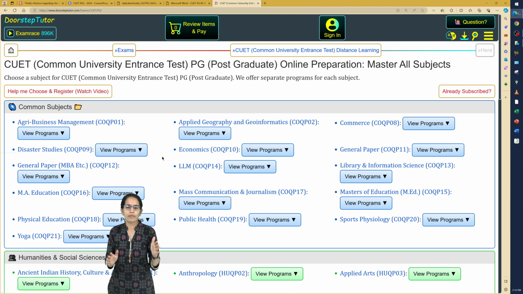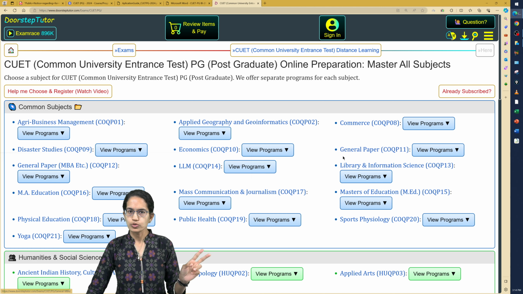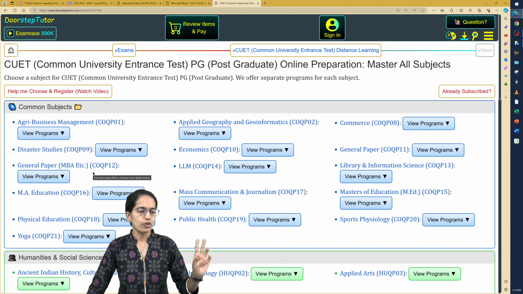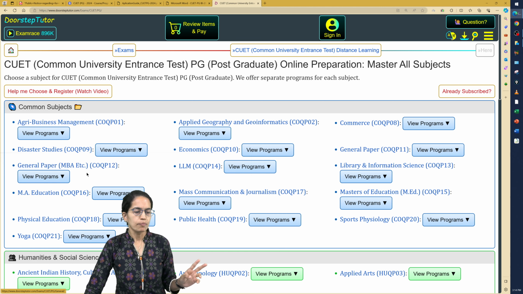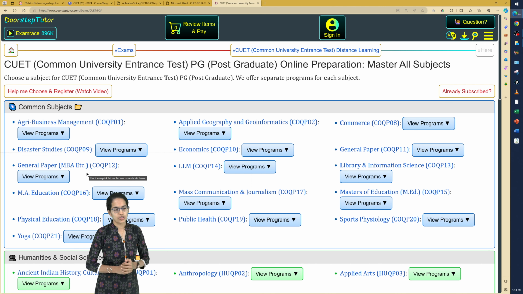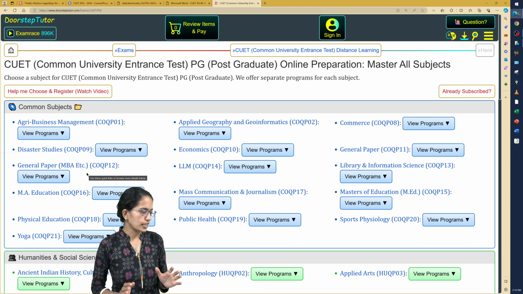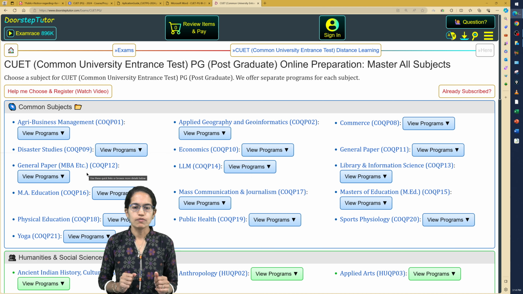Now under the common you have the general paper. So there is general paper which is 2 general paper, which is a common general paper for most of the subjects of humanities, and then one general paper for MBA etc. So there is a minor difference between the two. One has the computers and the GK section which is associated to it, right? So those are some of the important aspects that you must remember while you are filling the form.